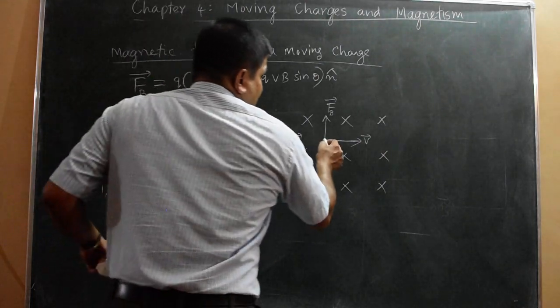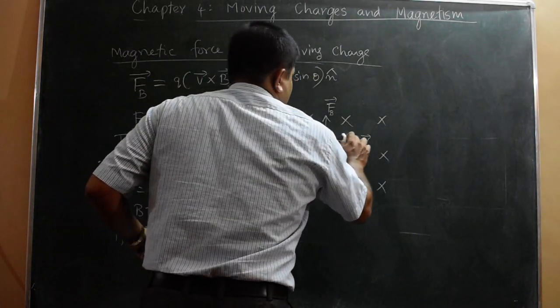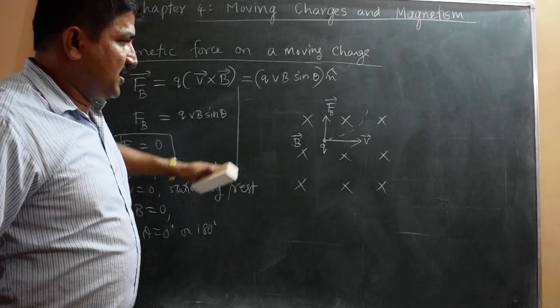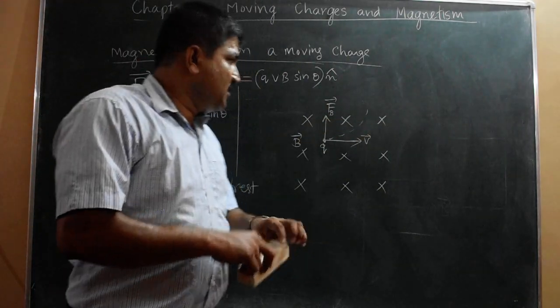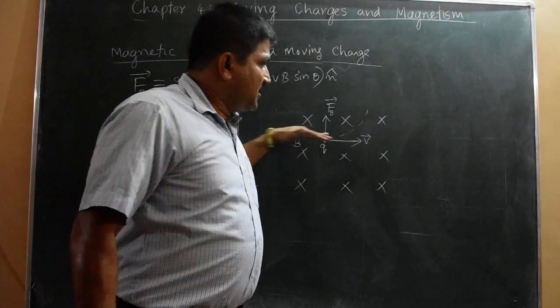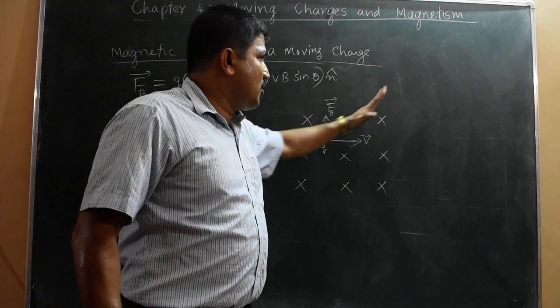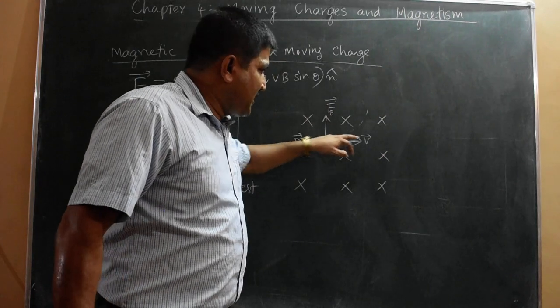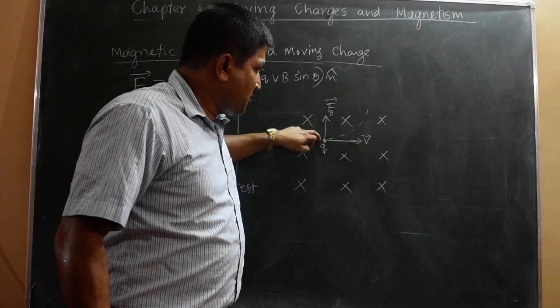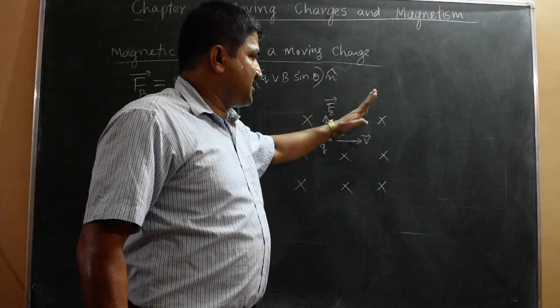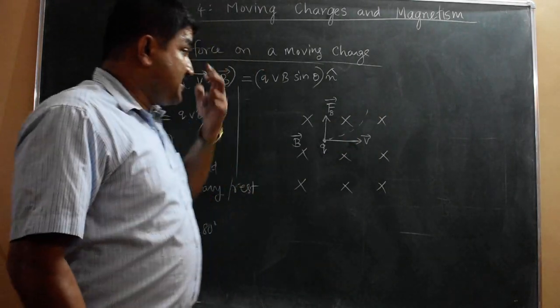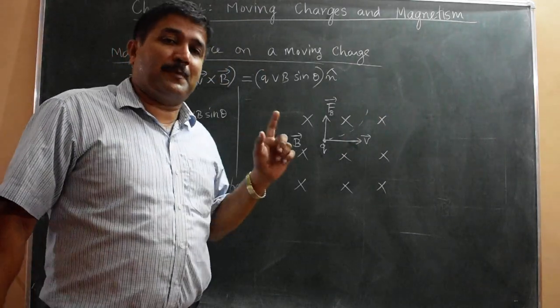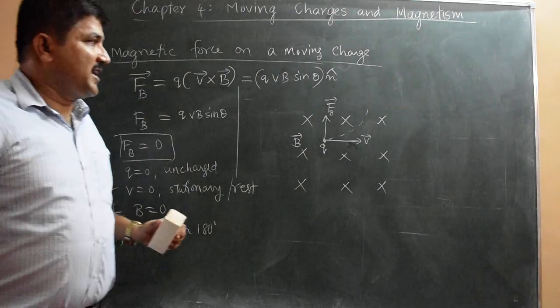That means it will not move in a straight line. Instead it will show deflection like this. The dotted line shows the trajectory after it travels some distance. It will go along the dotted line, not straight. At this point the direction of velocity is like this. After some distance, the direction of velocity will be like this. That means if the charged particle is moving perpendicular to the magnetic field, it will